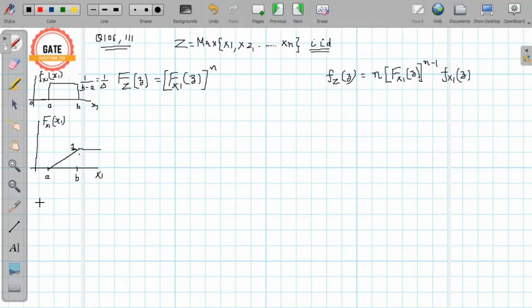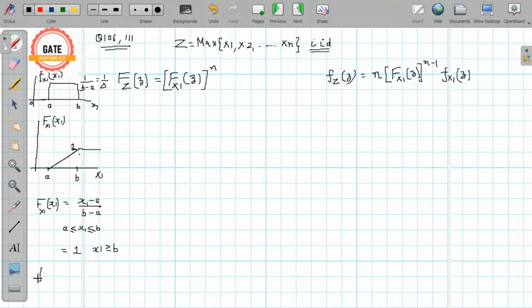You can write it mathematically. F of x1 will be equal to x1 minus a divided by b minus a in the range when x1 is greater than a and less than b, and it will be equal to 1 for x1 greater than or equal to b.